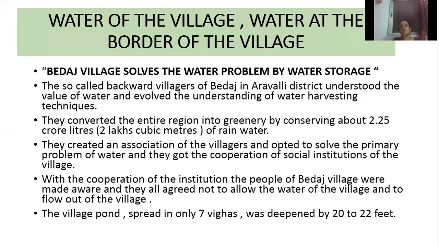Now, water of the village, water at the border of a village. They have given an example of a village in Gujarat. They have conserved the water. They followed the method of rainwater harvesting. For example, the name of the village is Bedaj village. So, water of the village, water at the border of the village. Bedaj village solves the water problem by water storage.